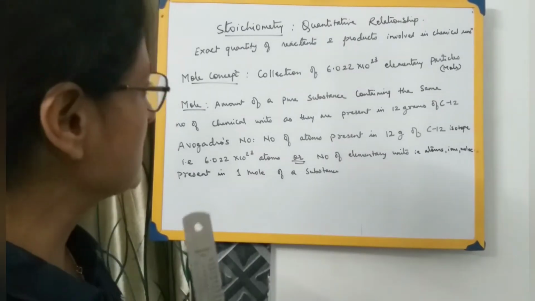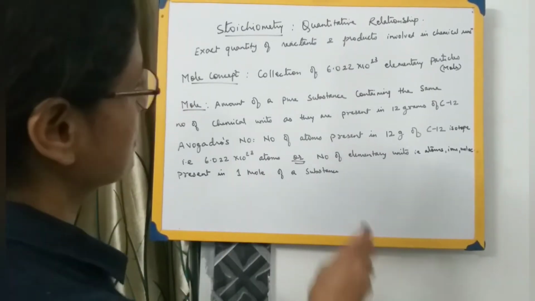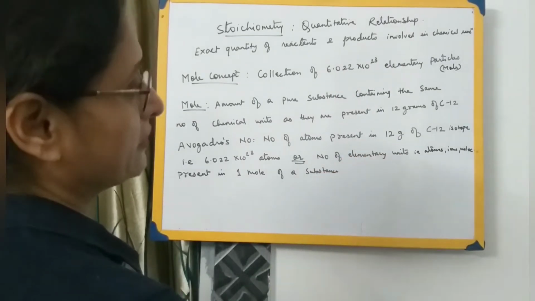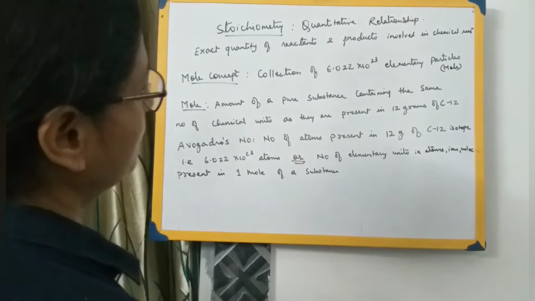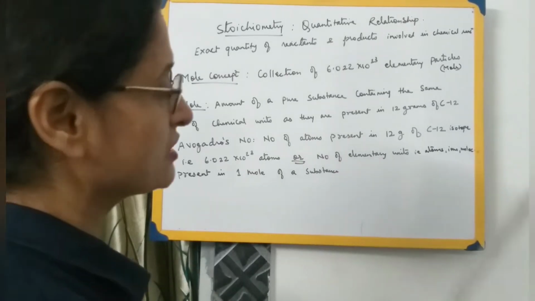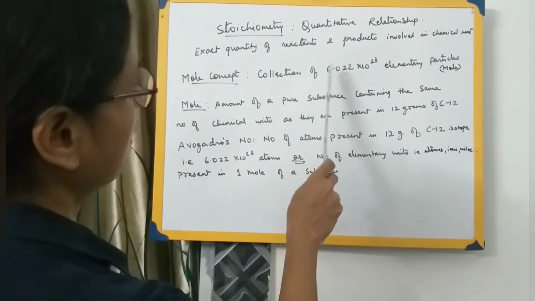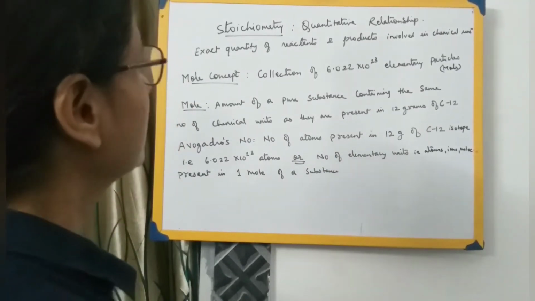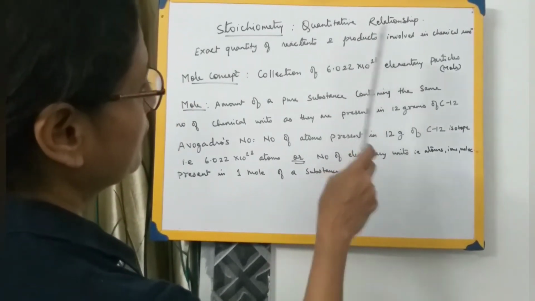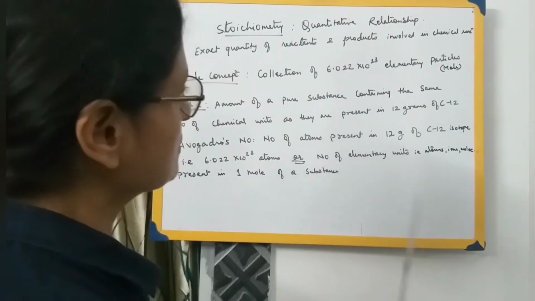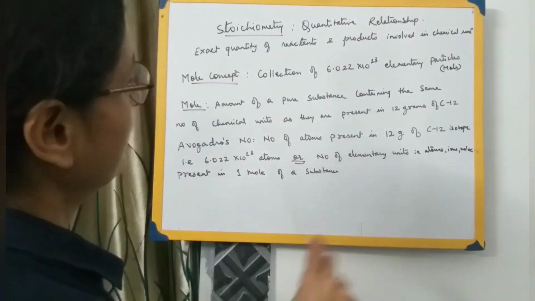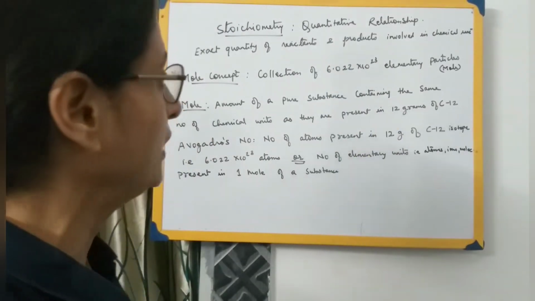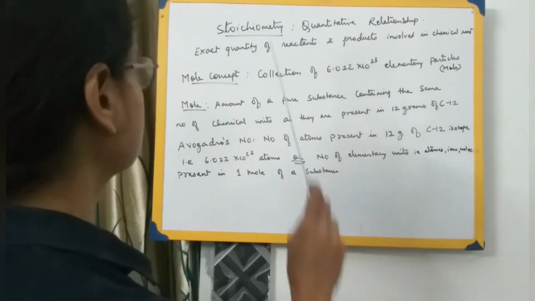So 1 mole means a collection of 6.022 into 10 raised to 23 elementary particles. The elementary particles may be atoms, ions or molecules. A collection of 6.022 into 10 raised to 23 atoms means 1 mole of atoms. A collection of 6.022 into 10 raised to 23 ions means 1 mole of ions. A collection of 6.022 into 10 raised to 23 molecules means 1 mole of molecules. That is called the mole concept.